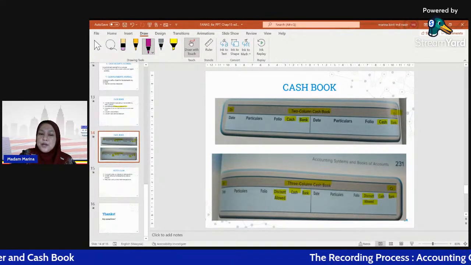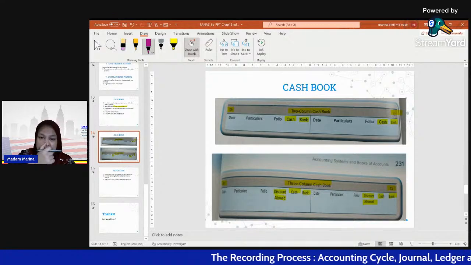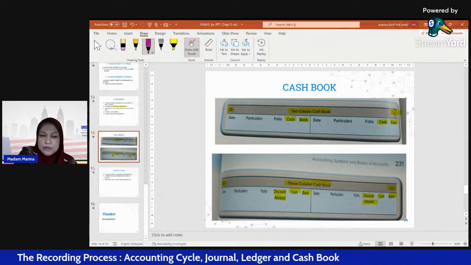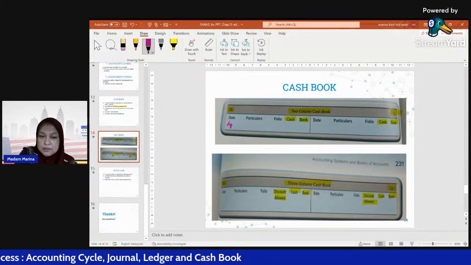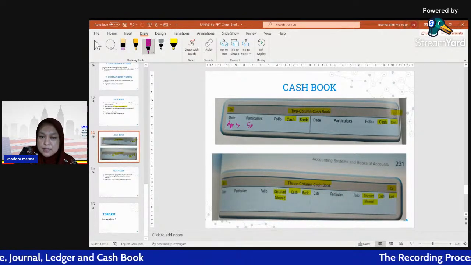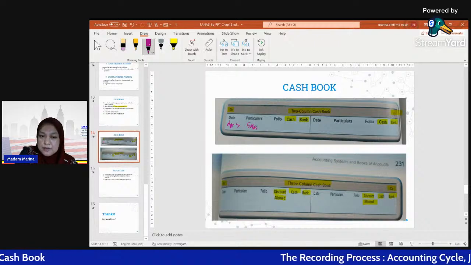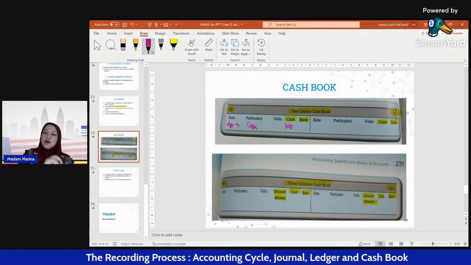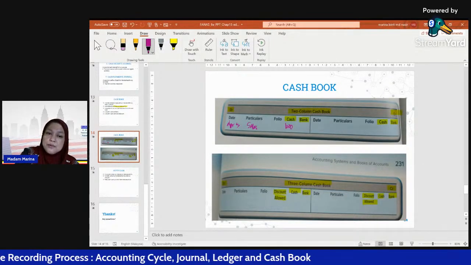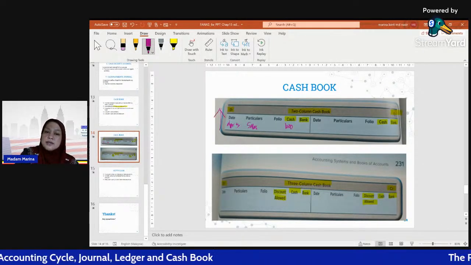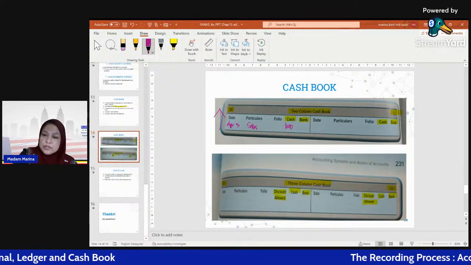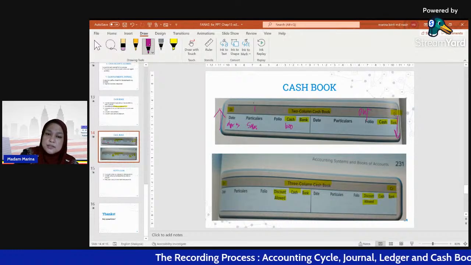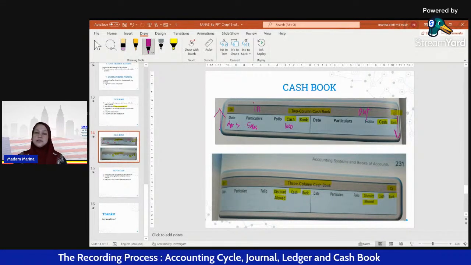For example, we receive cash sales, 1,000. How to do it? For example, on April 5, sales here, we receive cash, 1,000. So all the cash inflow, we will record it in the debit side. Cash outflow, money going out, we will record it in credit side. That's out in credit side, in debit side is in.